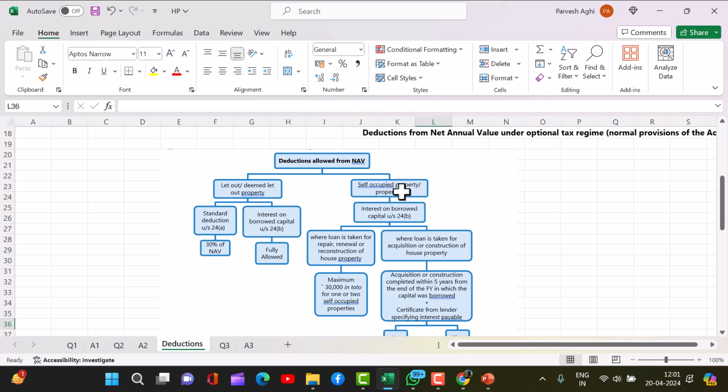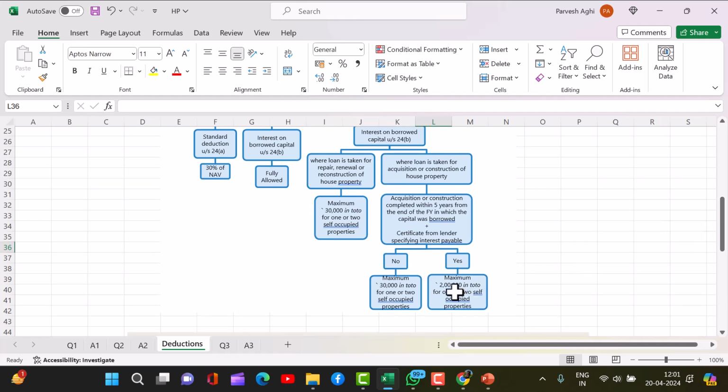Where the house is self-occupied and the loan is taken for repair, renewal and reconstruction, the maximum amount is 30,000. Where the loan is taken for construction of a new property, and the interest paid before construction is allowed in 5 equal installments along with the current interest, the maximum deduction is 2 lakh rupees. So for reconstruction and renovation it is 30,000, but for constructing a new property, if you have taken a loan, the maximum deduction is 2 lakh rupees. So this is all.